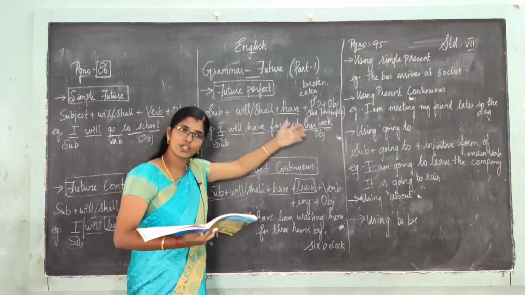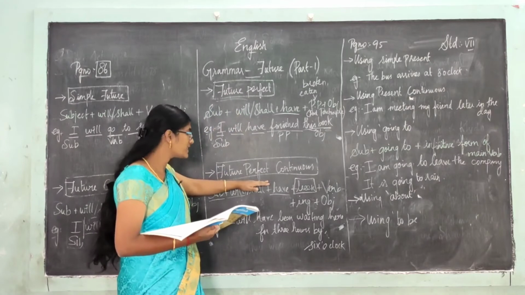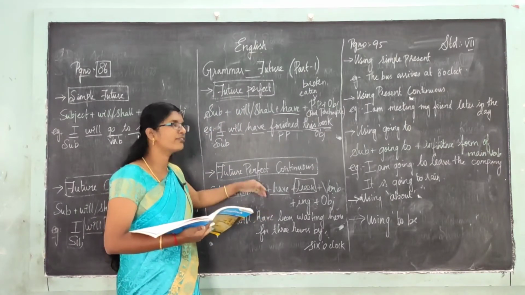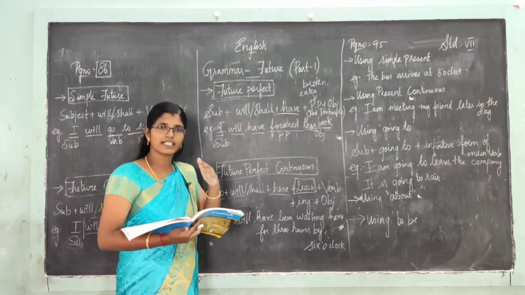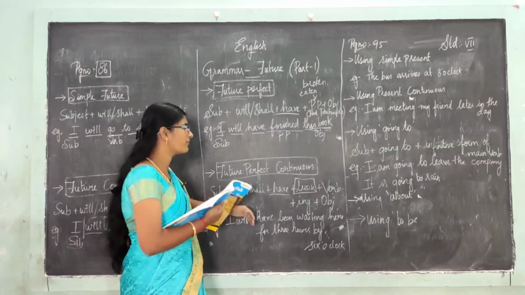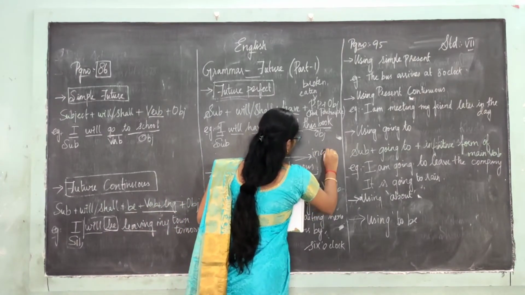Okay, see here, it is for finished action. நான் இந்த book முடிச்சிருவேன், completed action in future, that is called future perfect. And incompleted action in future, that is just continuing, இன்னும் continue ஆயிட்டு இருக்கு அந்த மாதிரி sentence.